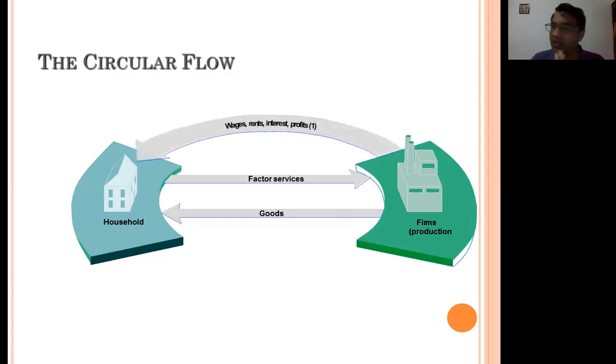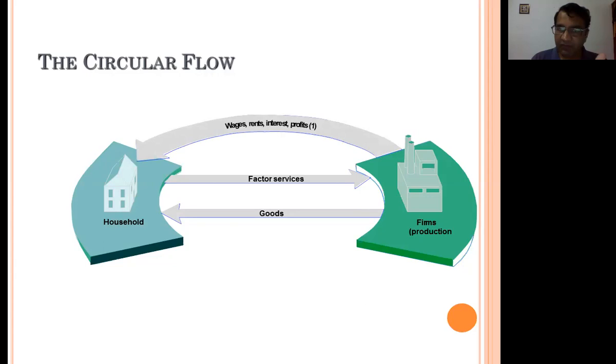This is only the real flow. If we do not introduce any money here, this is a real flow model in which goods are exchanged for goods: households provide factor services to the producers, and producers provide goods to the household sector. But when we involve money here, it means the money flow.